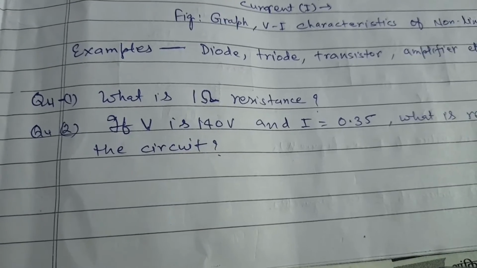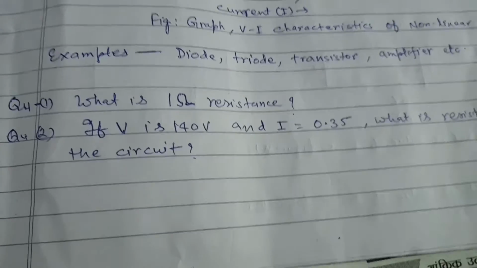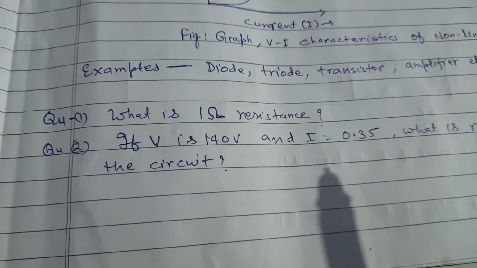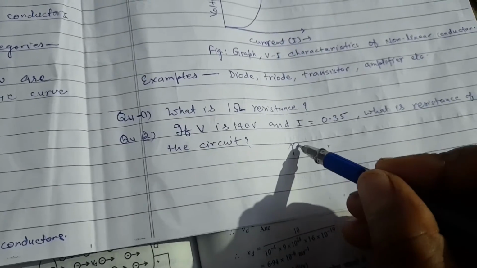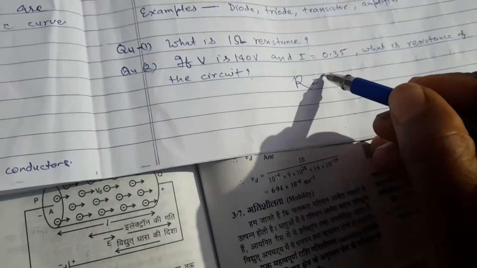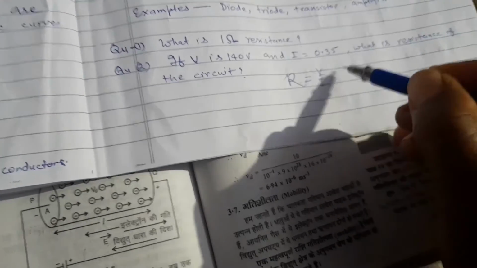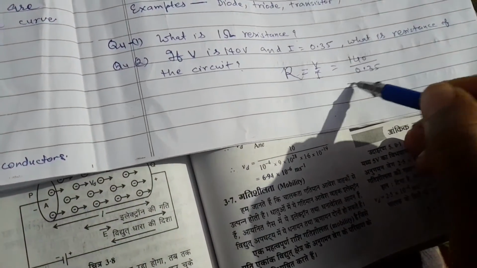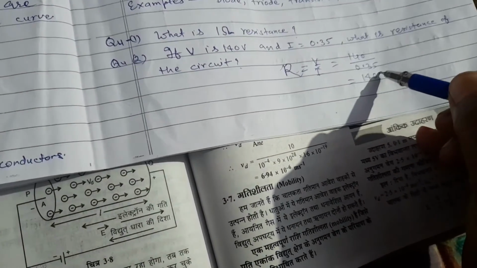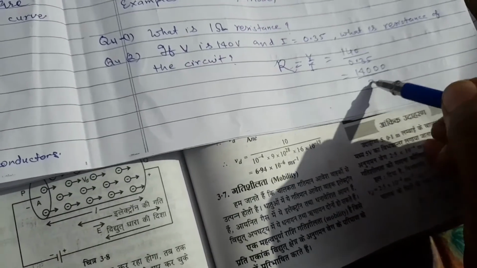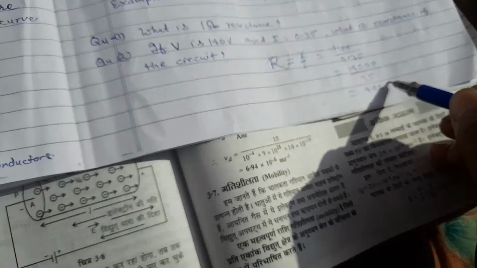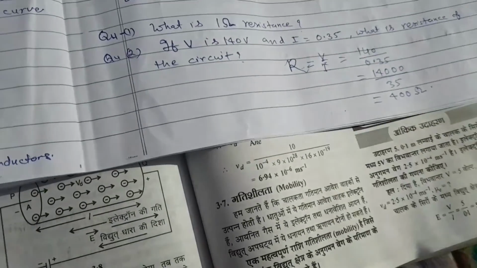Question number 2. If V is 140 volt and I is equal to 0.35 ampere, what is the value of resistance in the circuit? Same type of questions we solved here. R is equal to V upon I, and that will be 140 upon 0.35. We will solve this, 14000 upon 35, and that will be 400 ohm. That will be the answer.